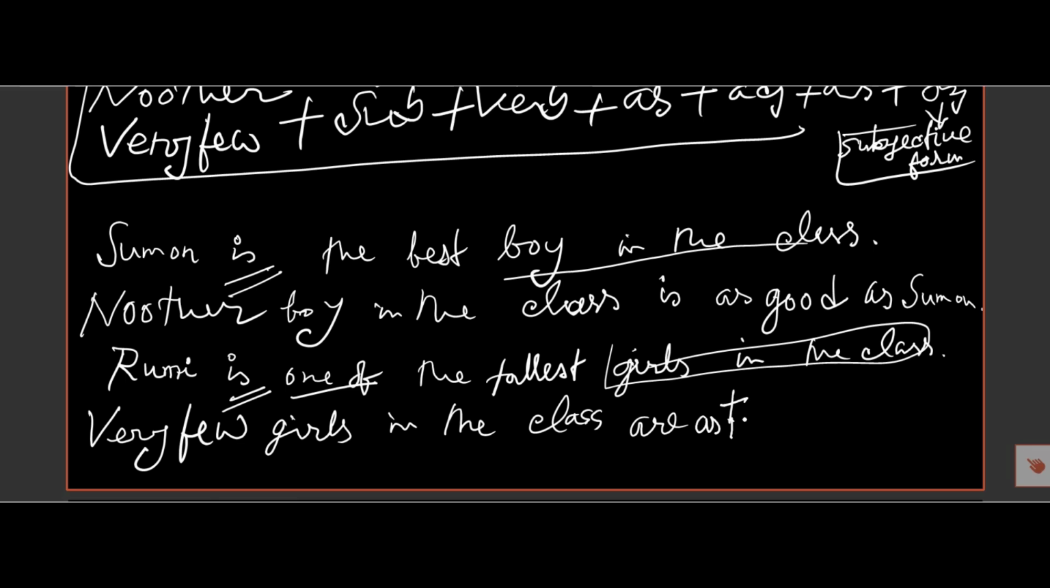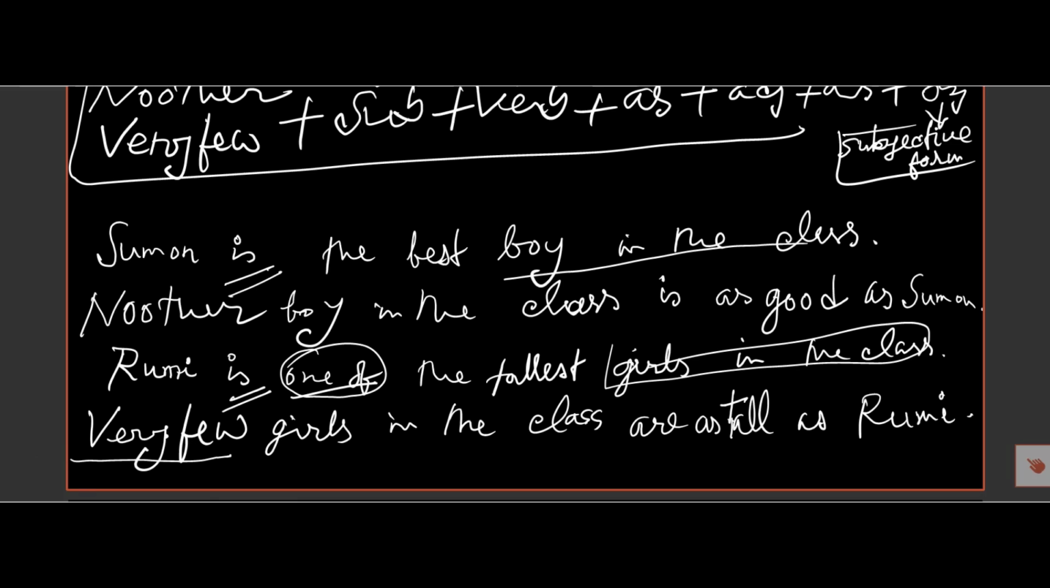as tall as Rumi. So the superlative degree is Rumi is one of the tallest girls in the class, and the positive degree is very few girls in the class are as tall as Rumi. We can explain it as: there is one of, so we must begin the sentence with very few.